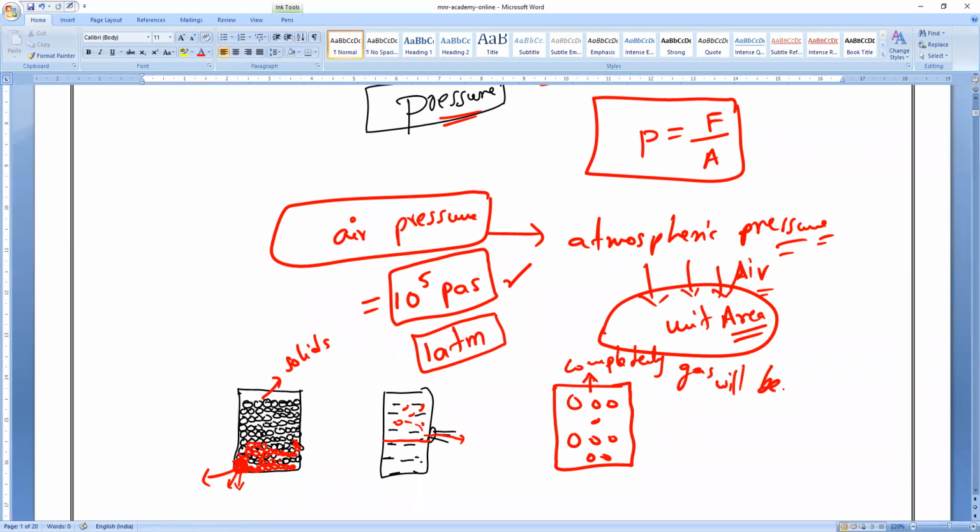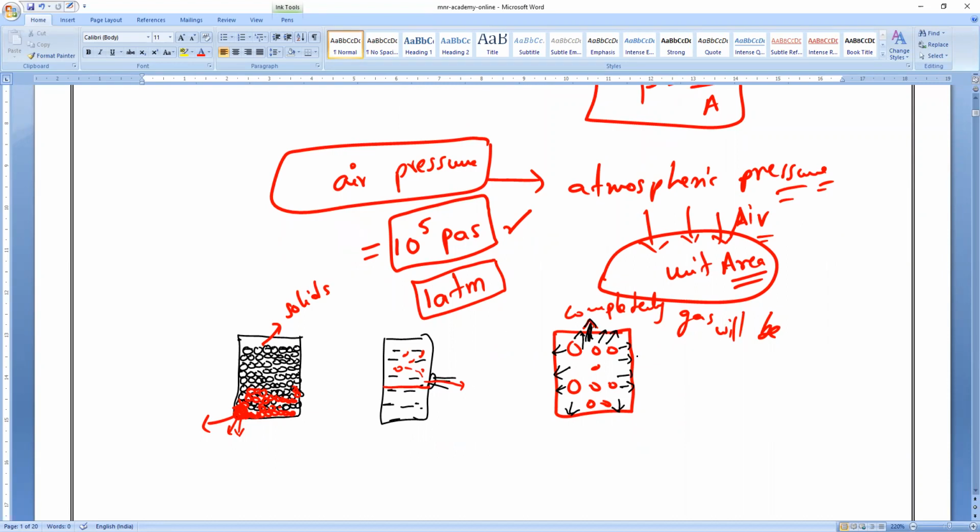What is the reason? They always exert pressure on the walls of the container, as they have large intermolecular space and high kinetic energy. They always want to rush out from the container, so wherever they find even a small pinhole, they will escape from it. Is it okay, guys? Everybody, clear?